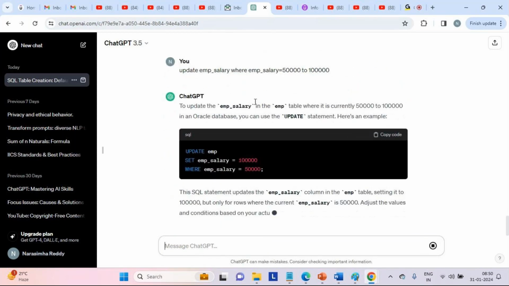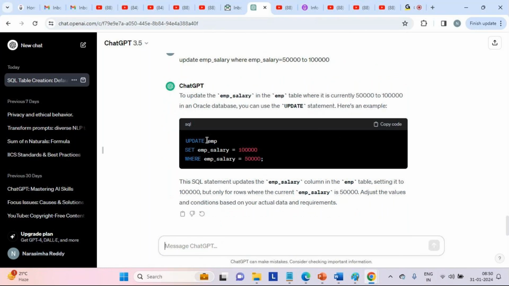See, we got the update command, right? Update employee, set employee salary equal to 1 lakh, where employee salary is equal to 50,000. It's the update command, no? So we can just execute it in our prompt so that you'll get a response.